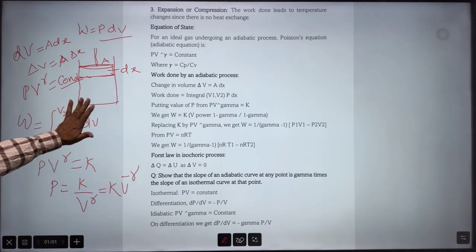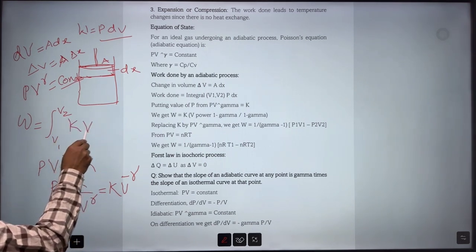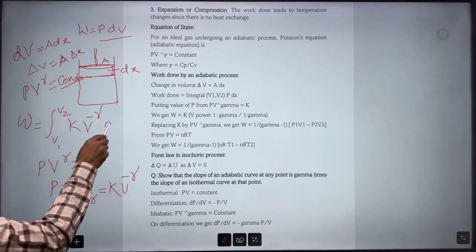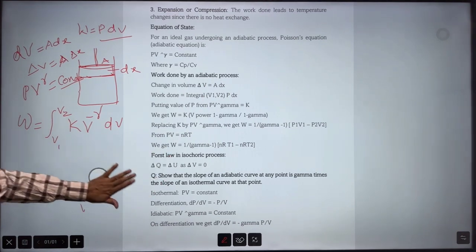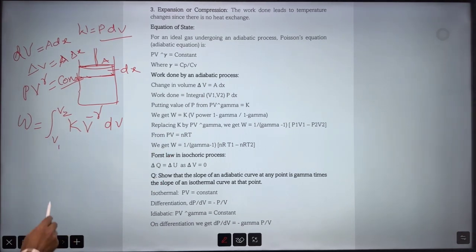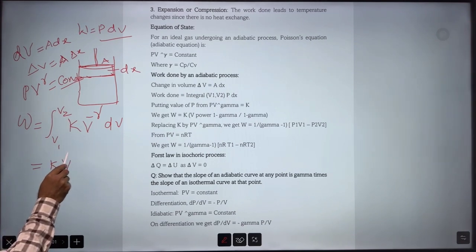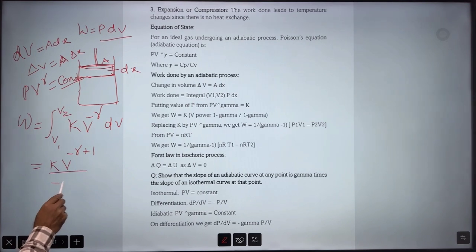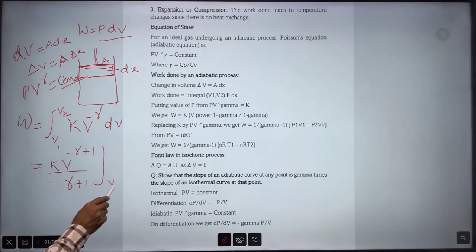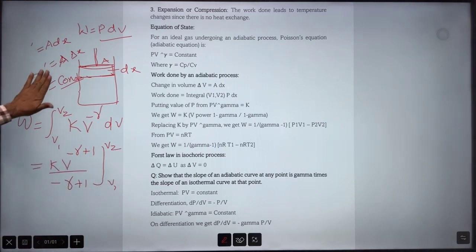So in place of P, if we write this value, K V^(-gamma) dV, then integration will give how much? It will give K V^(-gamma+1) divided by (-gamma+1), and limits are V1 to V2, right?